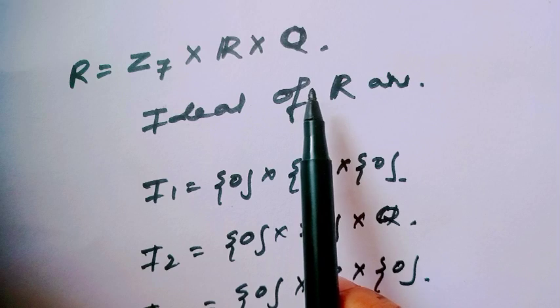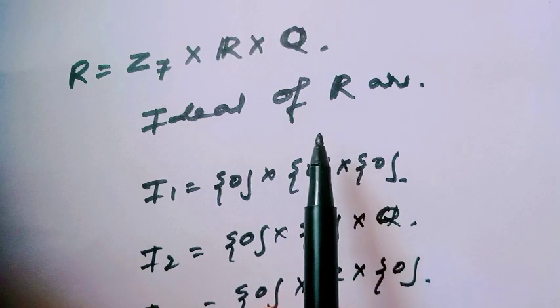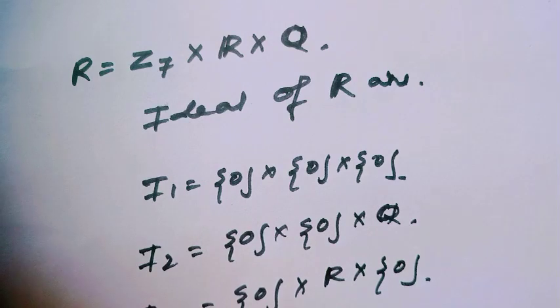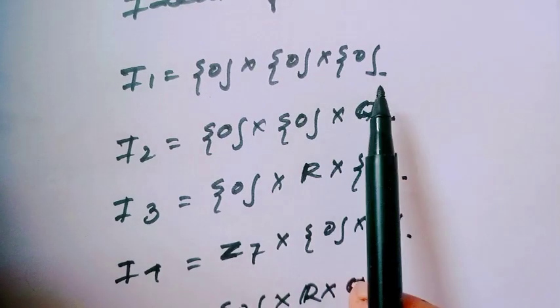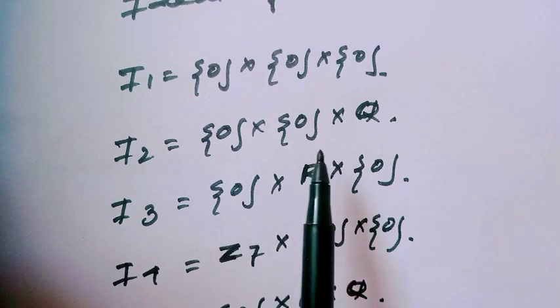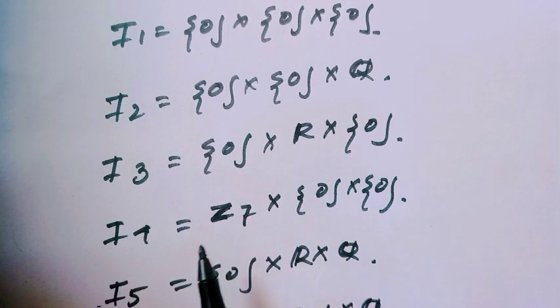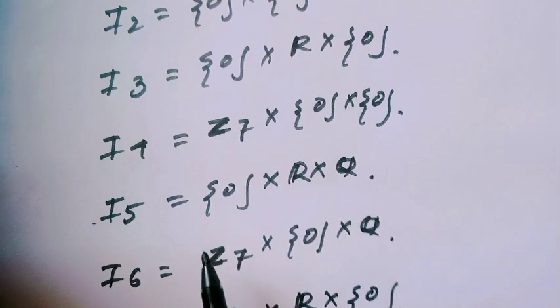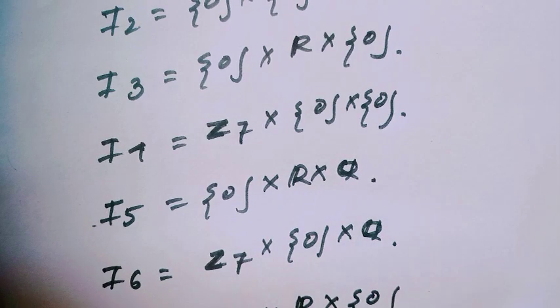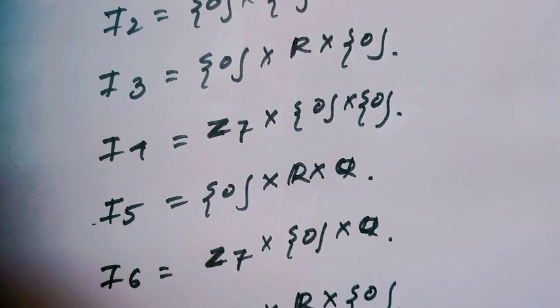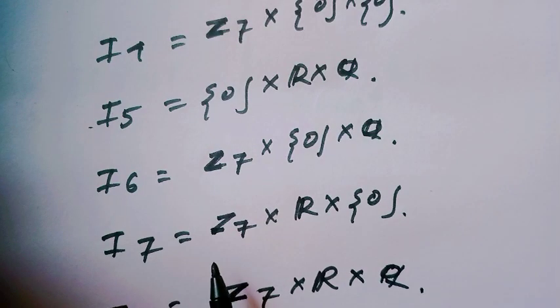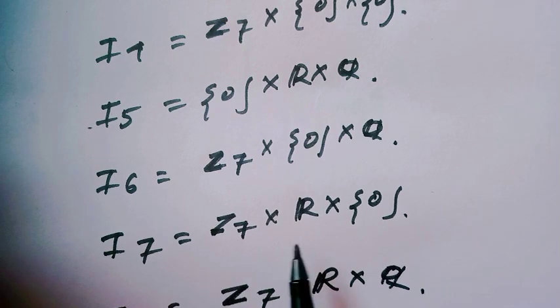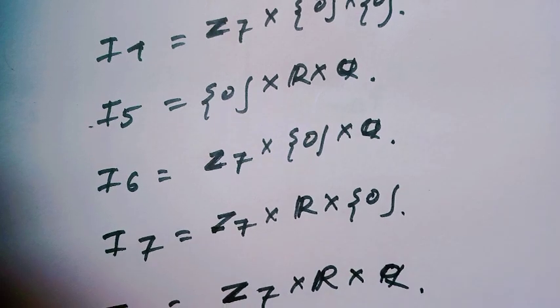Are you getting it? Consider R = Z7 × R × Q. I had discussed the types of ideals in my earlier video. There exist 8 ideals. I1 is 0 × 0 × 0. I2 would be 0 × 0 × Q. I3 would be 0 × R × 0. I4 would be Z7 × 0 × 0. I5 would be 0 × R × Q. I6 would be Z7 × 0 × Q. I7 would be Z7 × R × 0 and I8 would be the whole ring.